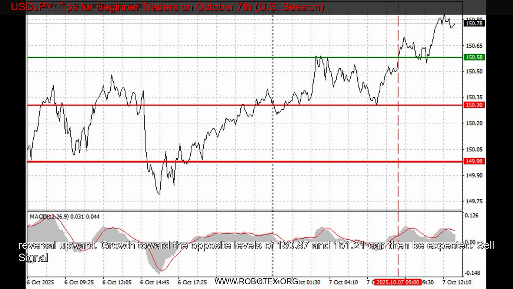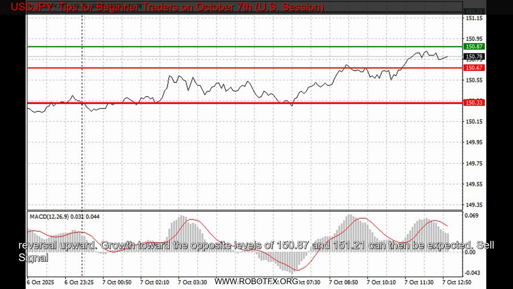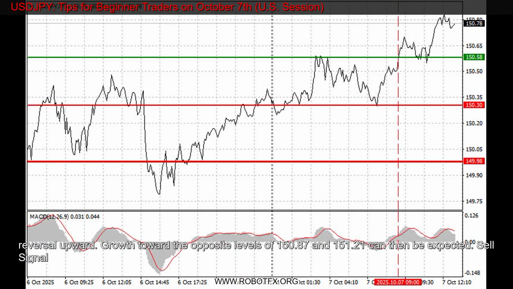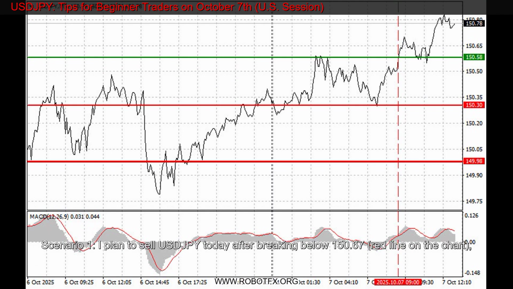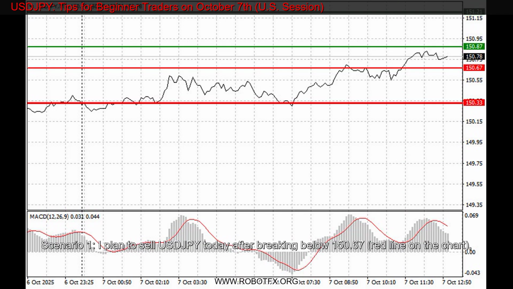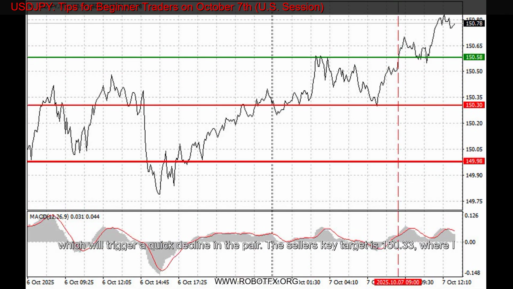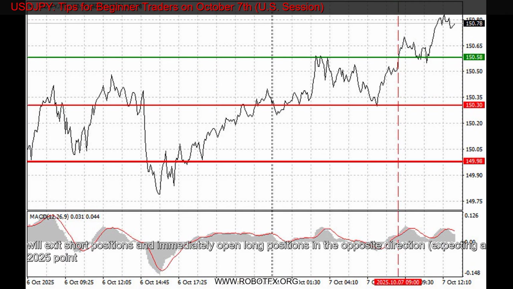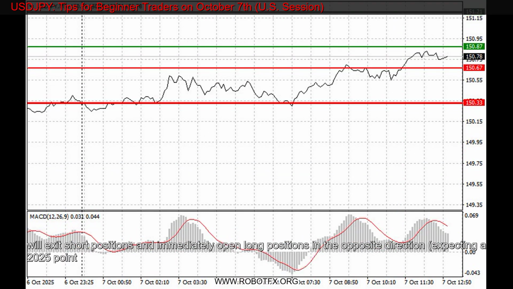Sell signal scenario 1. I plan to sell USDJPY today after breaking below 150.67, the red line on the chart, which will trigger a quick decline in the pair. The seller's key target is 150.33, where I will exit short positions and immediately open long positions in the opposite direction, expecting a 20-25 point rebound. Downward pressure may persist if data are weak. Important. Before selling, ensure the MACD indicator is below zero and just beginning to decline from it.